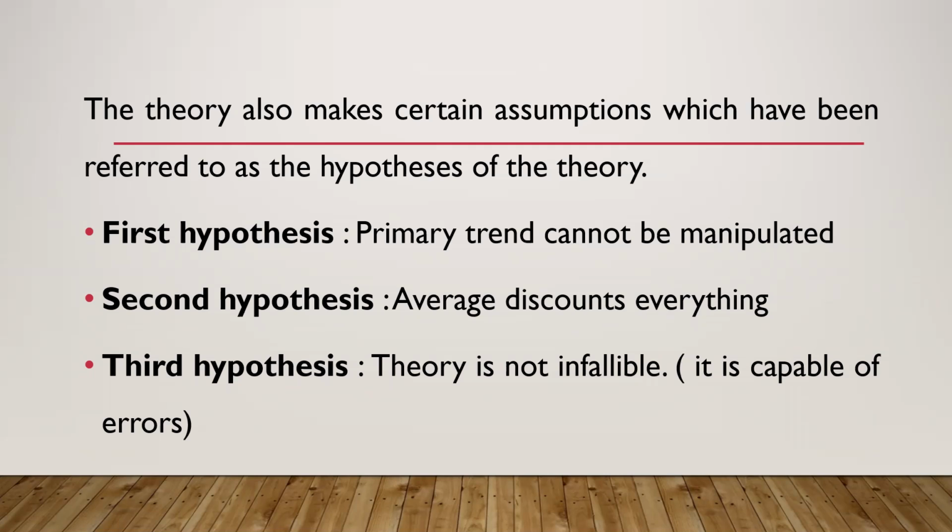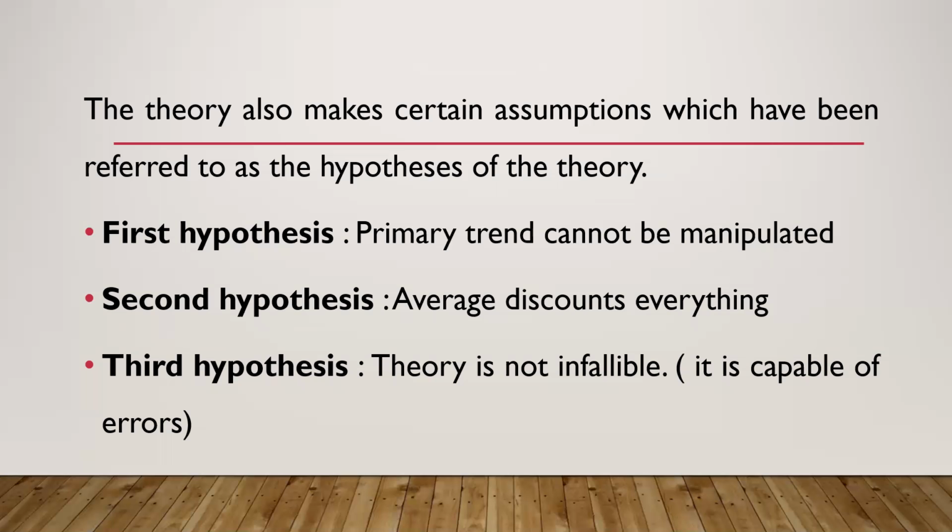So what is Dow's theory? It is one of the important theories in technical analysis. It was developed by Charles H. Dow. According to him, there are three distinct cyclical movements of price. The first one is the primary movement, which shows the trend of the general market, the long-term trend in the market. The second is secondary reactions, that is, short-term corrections in the general trend. It moves opposite to the primary movements. The third is minor movements, that is, the day-to-day fluctuations in the share price.